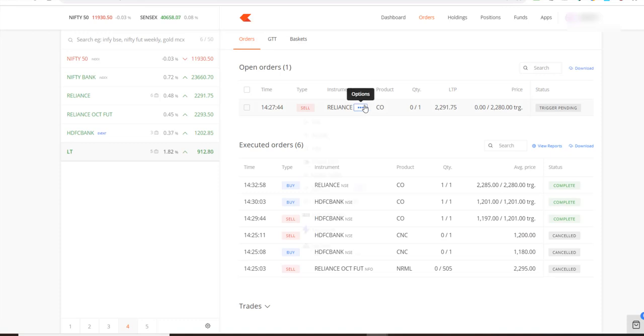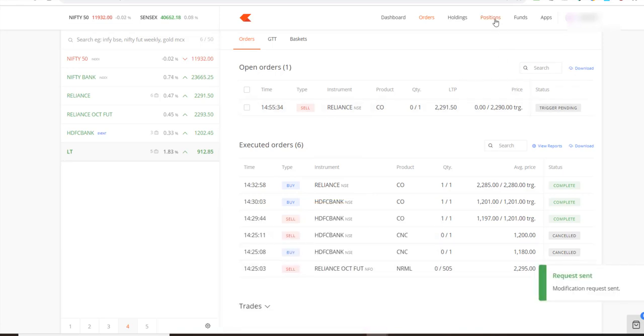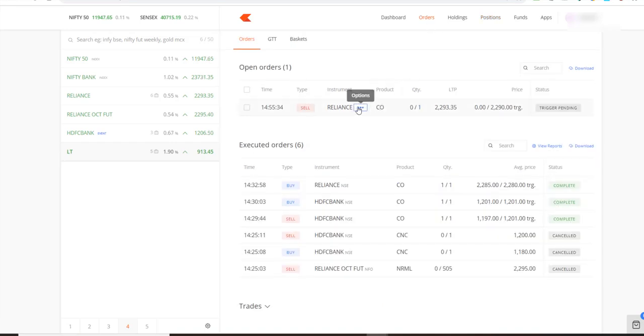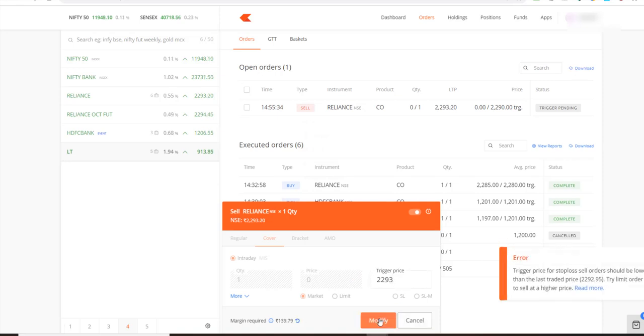I can go to modify, and I can change the price to, let's say, 90. Now no matter what happens, I would exit this when it comes down to 2290, or if it keeps going higher, then I can keep changing the price. Let's say if it has moved further in my direction, I can change the price to 93, right?